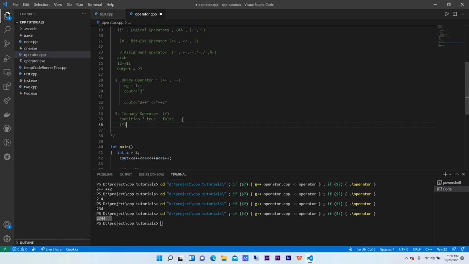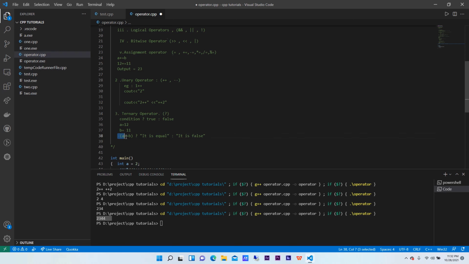Okay, now let's give an example. Now we have a is equal to b, which is true or false. Now the value of a will be a is equal to 12, b is equal to 11. Is it equal? No. We'll first ask whether it is equal, and if it is equal, just print it is equal, or else print it is false.